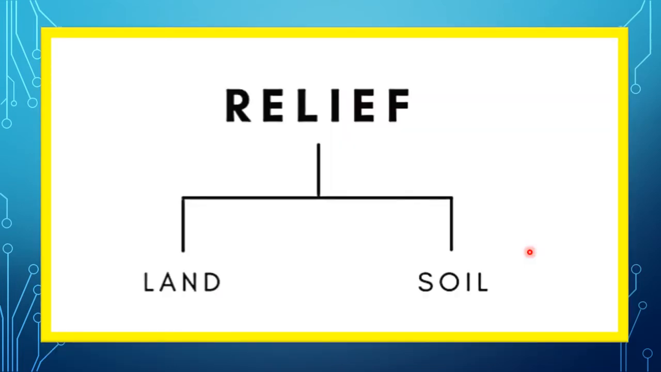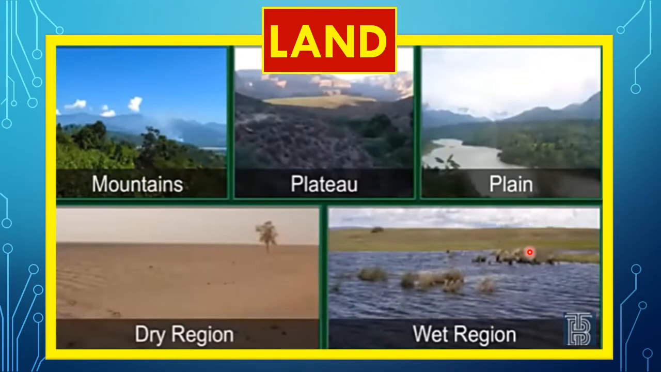So as I told you, relief is the first factor for the biodiversity. Under relief, we have land and soil, and we learn how land and soil affect the biodiversity of both plants and animals. Now children, land affects the natural vegetation directly and indirectly. Do you expect the same type of vegetation in mountains, in plateaus, plain areas, dry and wet regions? No, isn't it? Vegetation will differ. The nature of the land influences the type of vegetation.